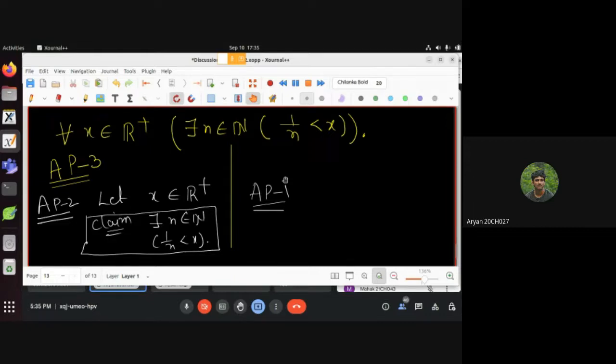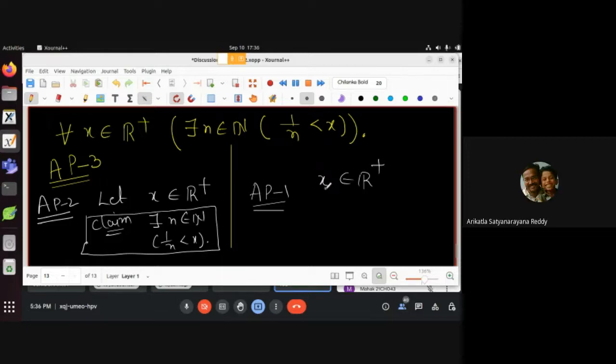Can I speak, sir? Yeah, speak, please. Yes, sir. So we are given that N is not bounded above in R. Then we have to take x in R positive to show that its multiplicative inverse exists. Yeah, so already we take x belonging to R plus. Since N is not bounded above in R, we can write that there exists n in N such that n is greater than x. Yes, that we can say.